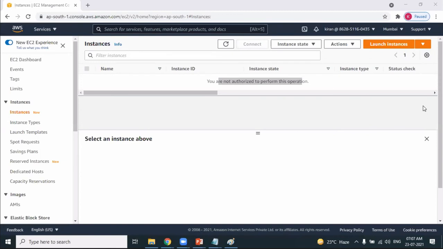Mallikarjun Reddy. How are you? Good morning, Mallikarjun. Clear about the identity and access management and the importance of creating users, providing restricted access to the users, which is very, very important, isn't it?